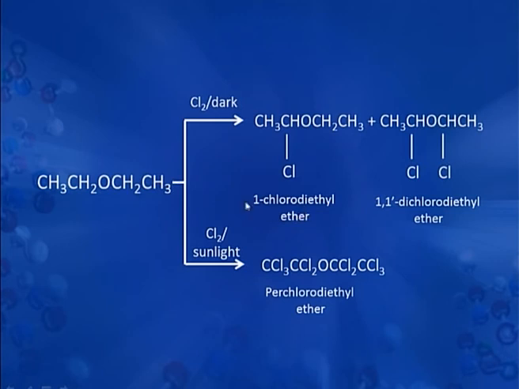Here you can see there is formation of 1-chloro diethyl ether because only one of the carbons is substituted by chlorine, whereas in this case both the alpha hydrogens have been replaced by chlorine and the resultant molecule formed is 1,1-dichloro diethyl ether. Now, if diethyl ether is treated with chlorine in sunlight, then all the 10 hydrogens get substituted by chlorine and we get perchloro diethyl ether formation in this case.